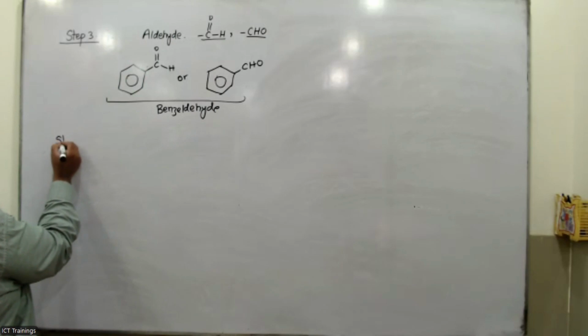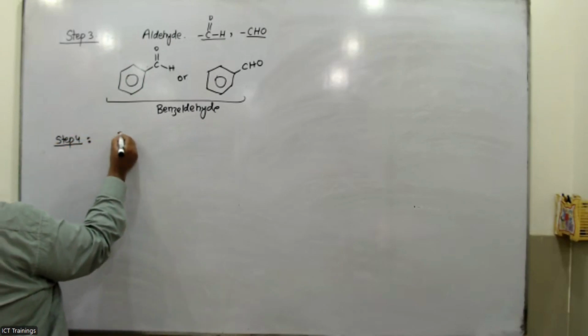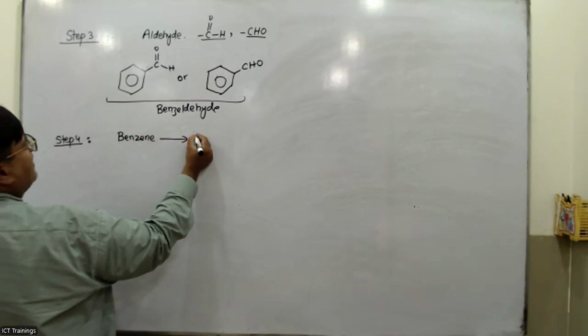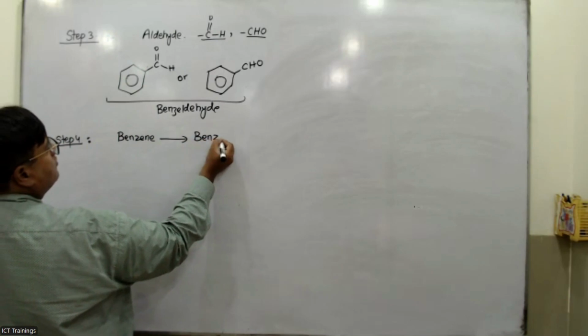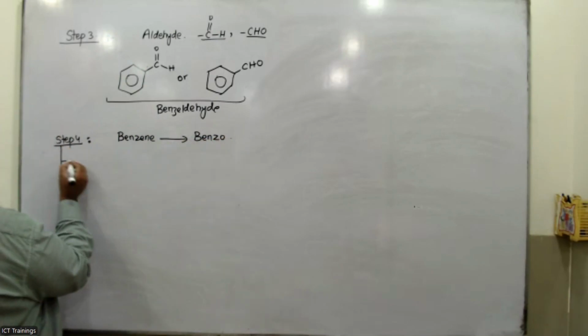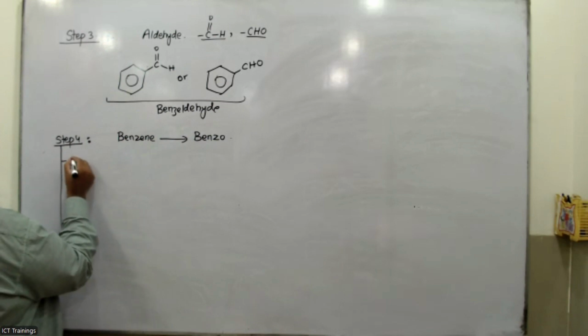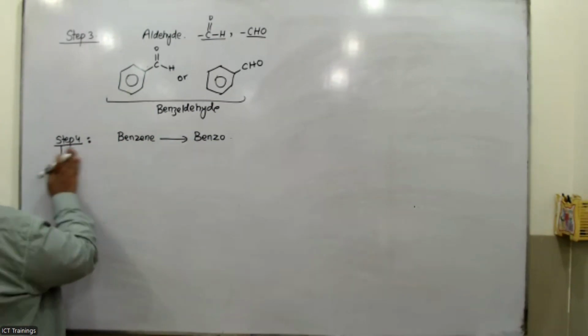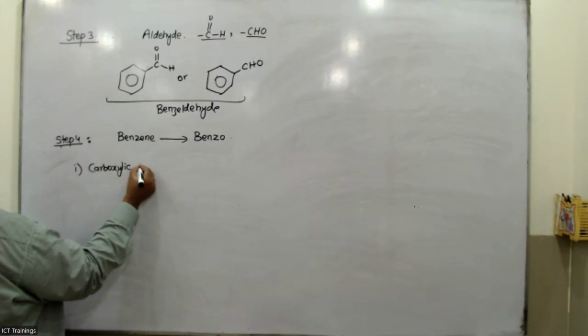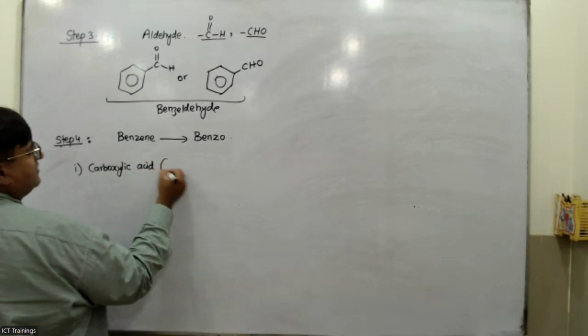Now we are going to move towards the last step, step 4. In step 4, the benzene is named as benzo. Okay, so we have different options here. The first one is carboxylic acid.